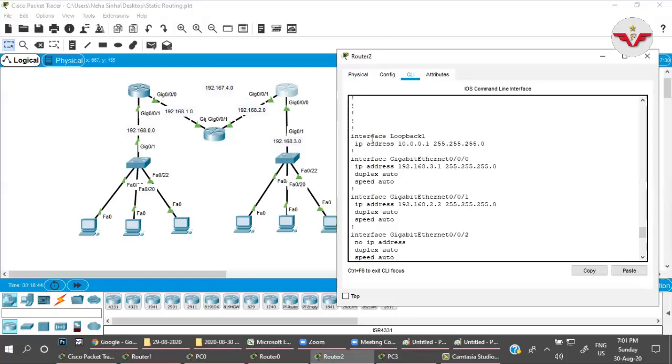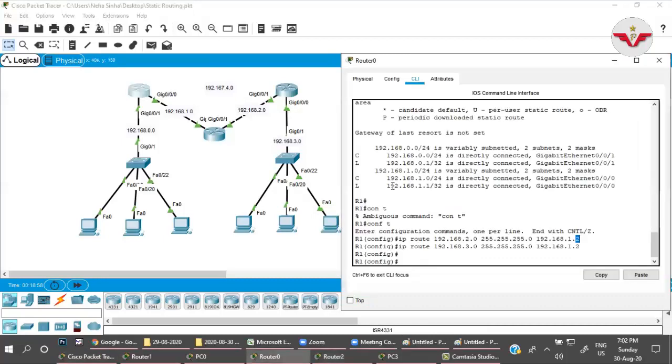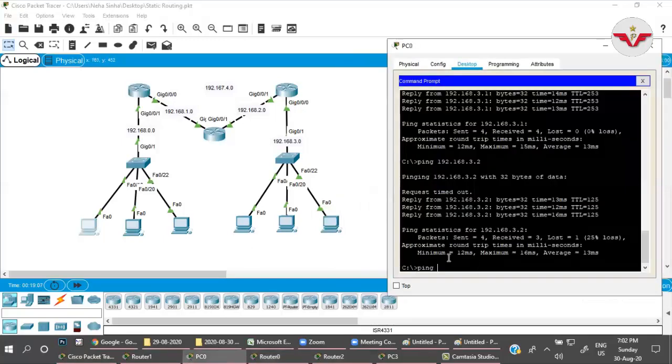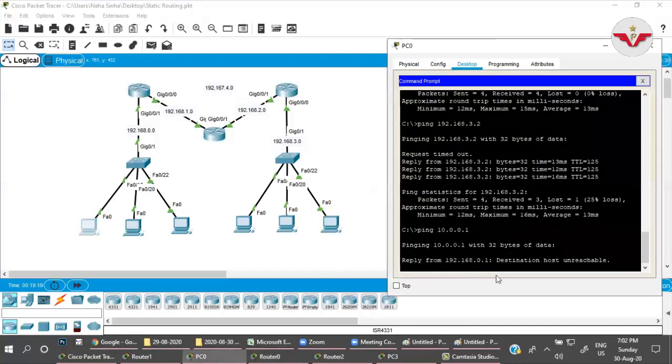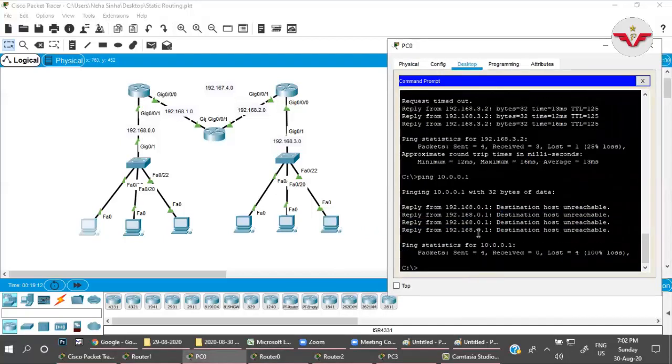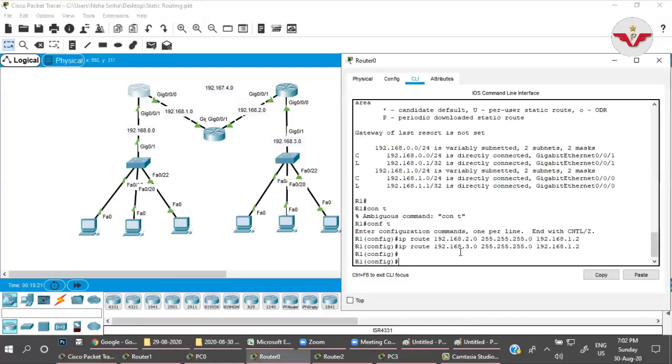So I want to give that IP, not the complete network. I want to give it just for that IP. I want to create a route based on that particular host. What would be the option? If I try to ping, not from here, come to the PC, ping 10.0.0.1, no information. So it's a very slight change in the command syntax, otherwise the command syntax would be the same. On this router, go here, you have to inform the path for that 10 network.